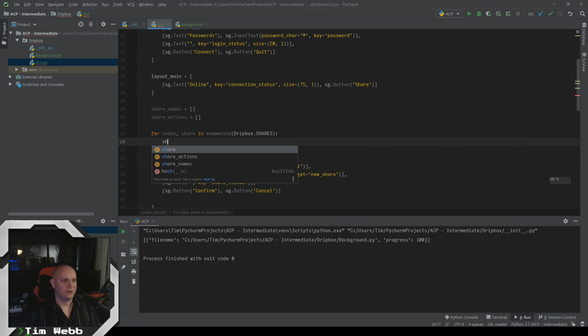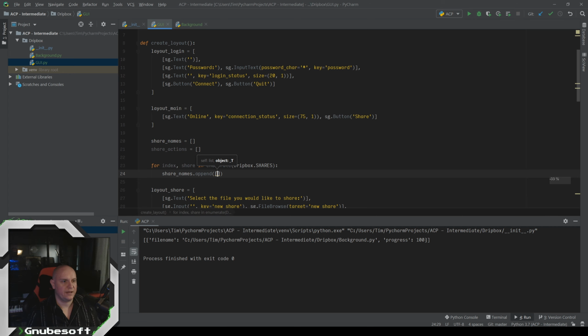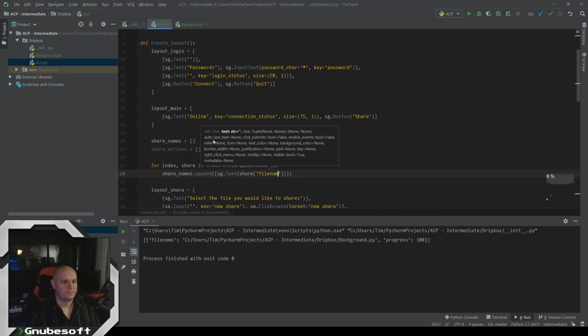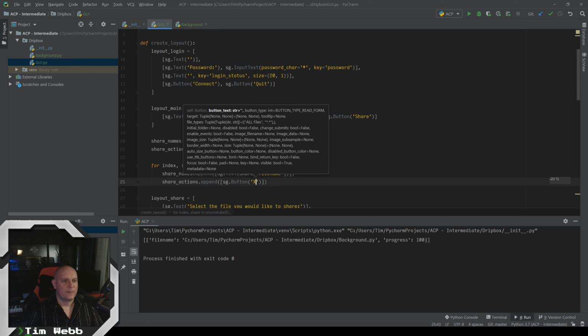So now, for each share in our shares, we want to append to share names a new list, because remember, everything's lists of lists. We're basically going to make a new SG text here that's just going to be the share file name. And then we're going to add to our actions a list with a button that is going to have just an X.